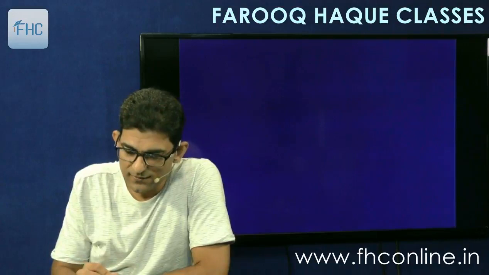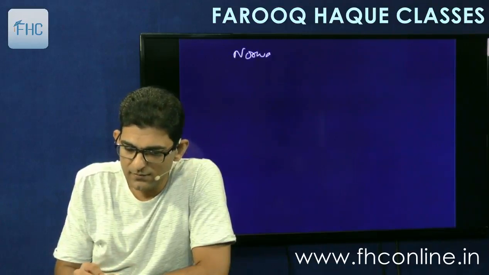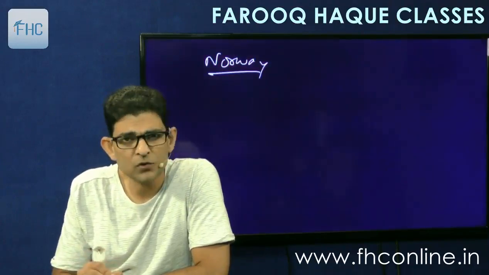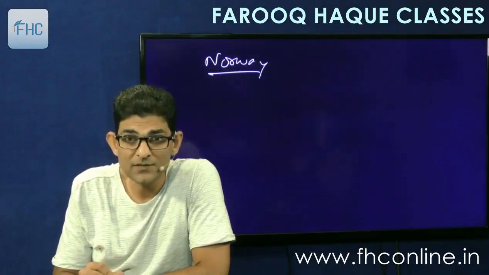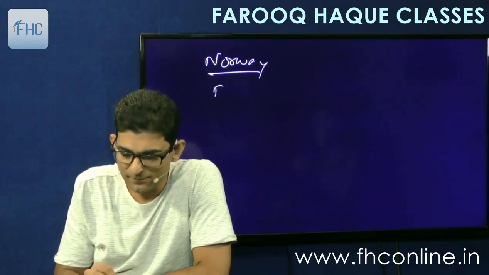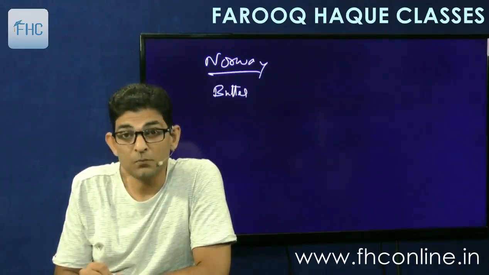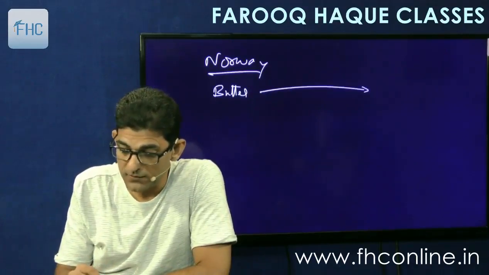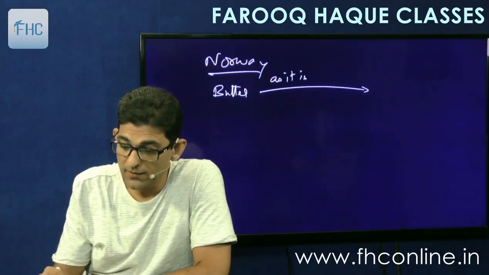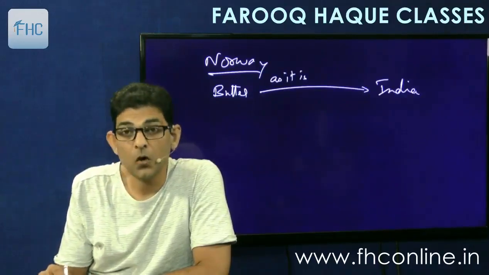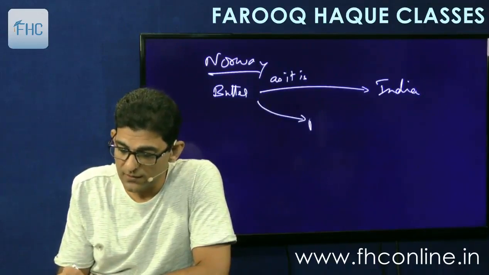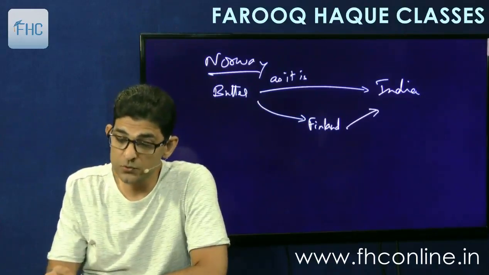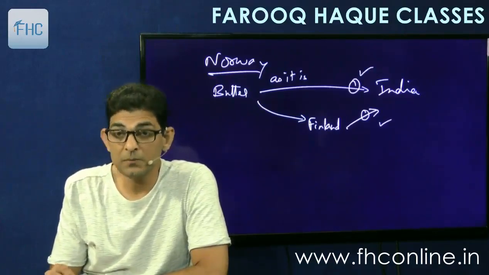What it says is that firstly, if some finished goods are manufactured in Norway, we haven't taken an example of any goods, so let's take an example like butter. So on butter there is a subsidy in Norway. Now whether you import this butter as it is in India, or you take it somewhere else, like as I said in Finland, and then from Finland you import it into India, in both these situations the anti-subsidy duty can be charged.